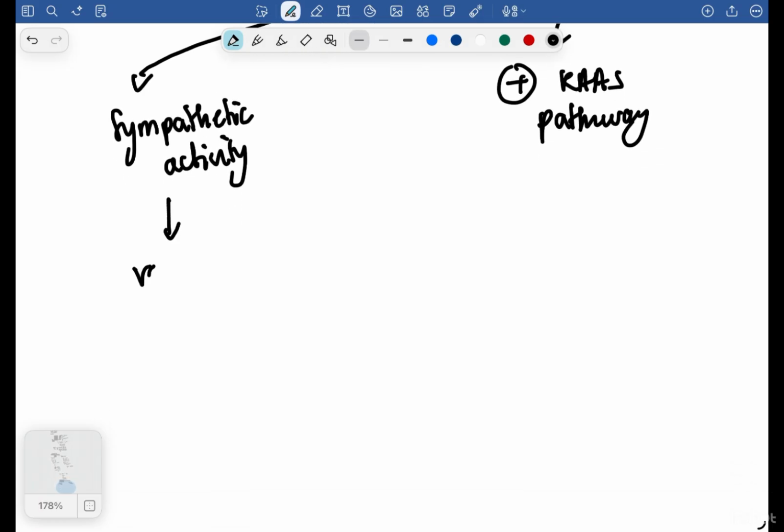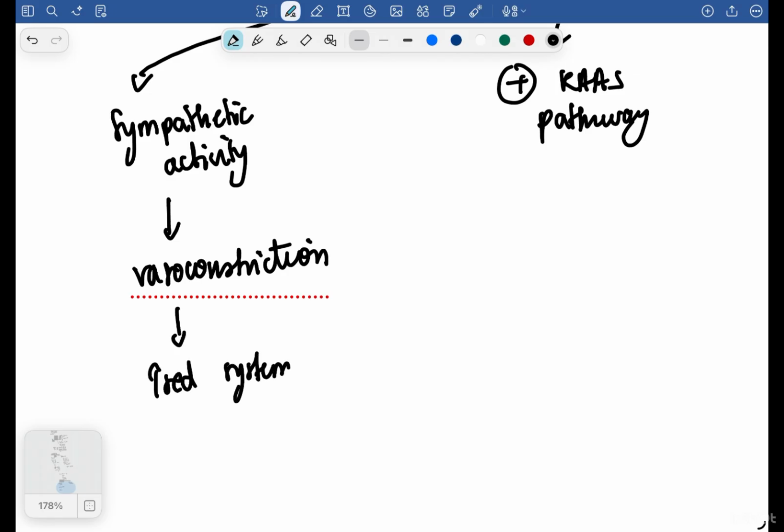There will be vasoconstriction. Obviously, when there is vasoconstriction, the body is trying to adapt, trying to overcome the decreased cardiac output. So vasoconstriction will occur, and it will also increase the systemic vascular resistance.